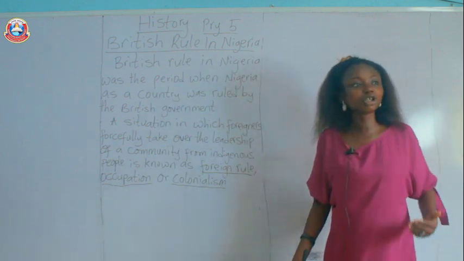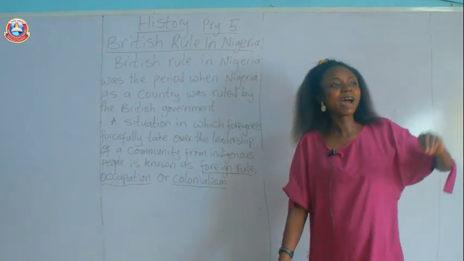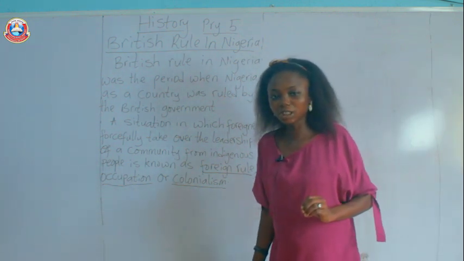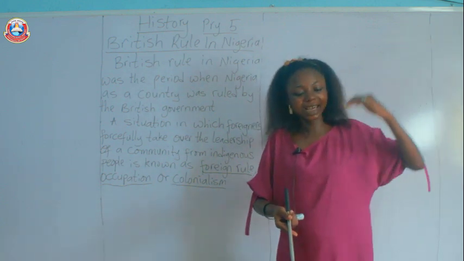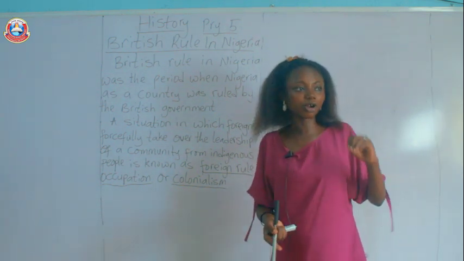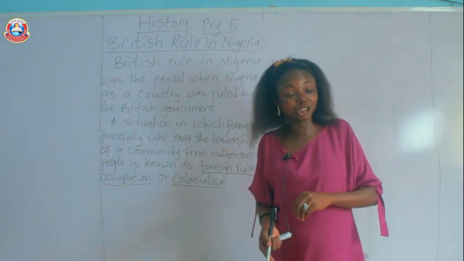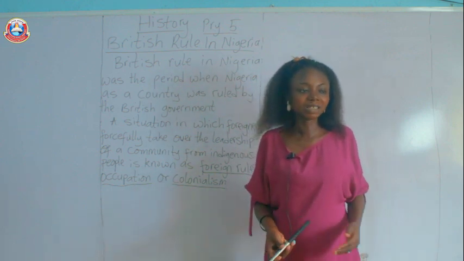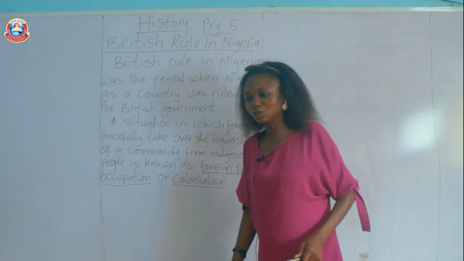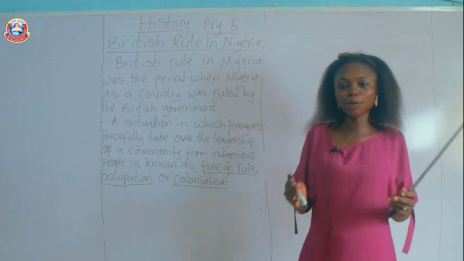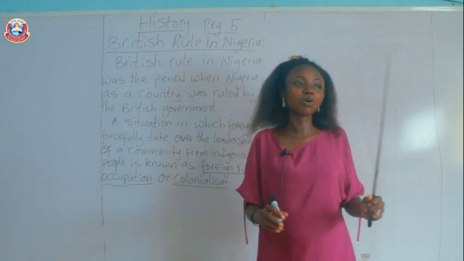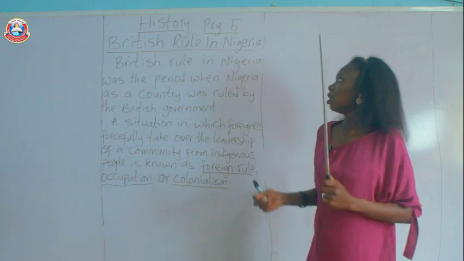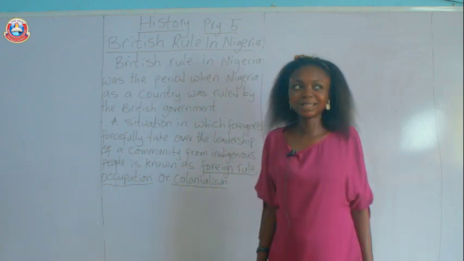Let's take this again. The community that is being ruled by foreigners is called a colony or protectorate. Then the foreign country that is ruling that indigenous community becomes the colonizers or the colonial masters. So we can say that during British rule in Nigeria, Nigeria was the colony, or you say protectorate, and the British were the colonizers or colonial masters. So this is British rule in Nigeria.